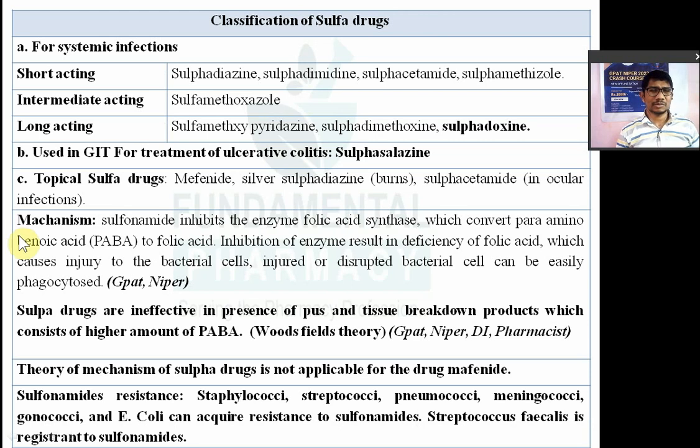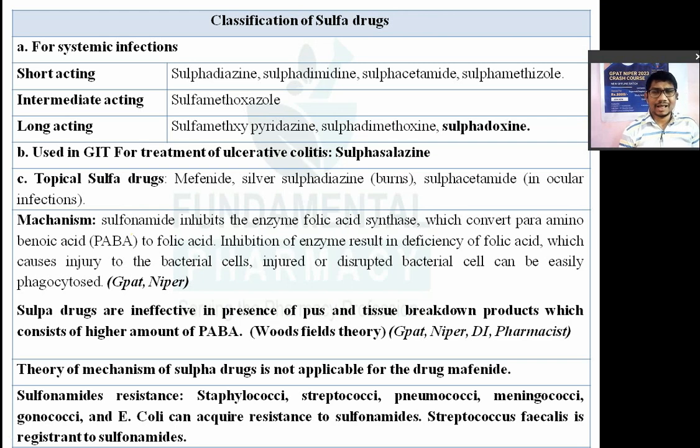Now, what is the mechanism of action of these drugs? All these sulfa drugs are inhibitors of the folic acid synthetase enzyme. Now, what is the role of this enzyme? This enzyme is involved in the conversion of para-aminobenzoic acid to folic acid. So para-aminobenzoic acid is converted into folic acid, and that is done by folic acid synthetase. Now there is a little bit of difference in this metabolism. In humans, humans can utilize already formed or ready-made folic acid from the diet.